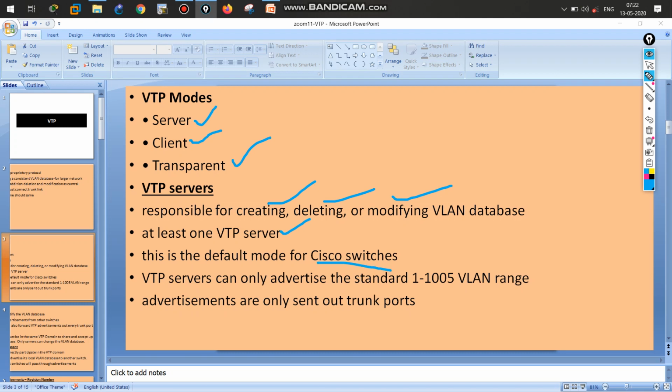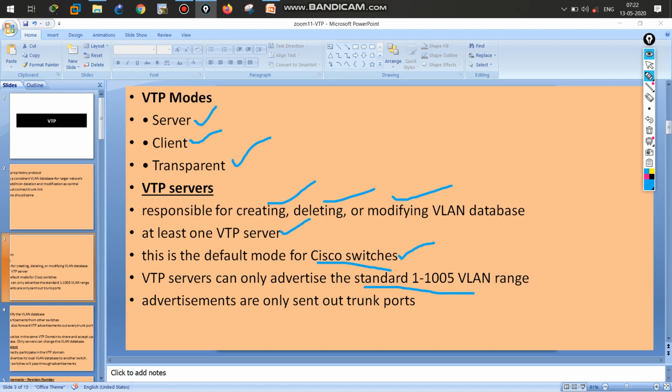Whenever you run show vtp status, you can check that every switch is in server mode by default. The VTP version advertises only VLANs 1 to 1005, our standard range of VLANs. We can share or create VLAN information up to this range.